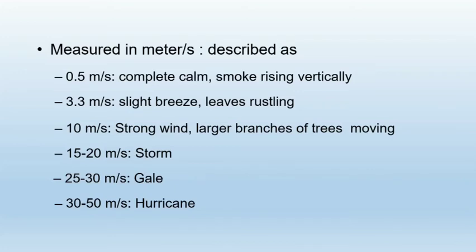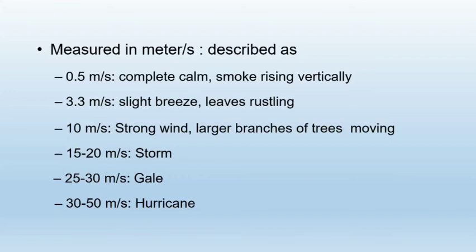So air velocity is measured in meters per second. If it is 0.5 meter per second, the air is completely calm. If it is 3.3 meters per second, then it is called a slight breeze. If it is 10 meters per second, it is a strong wind.